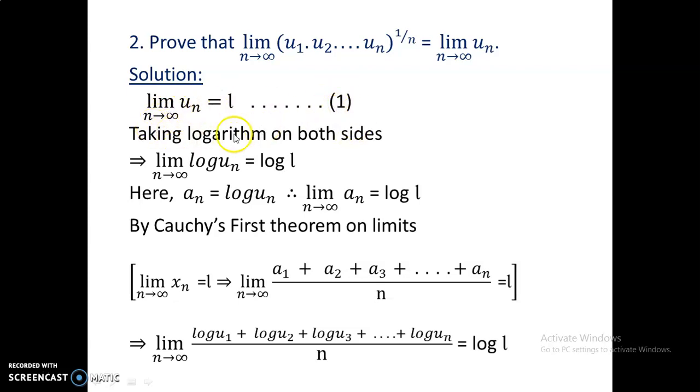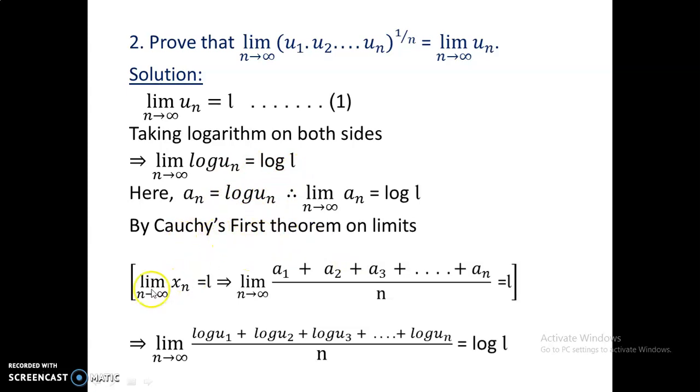Now by taking logarithm on both sides, we get the limit of log un as n approaches infinity is log L. So here an is log un, therefore the limit of an as n approaches infinity is log L.